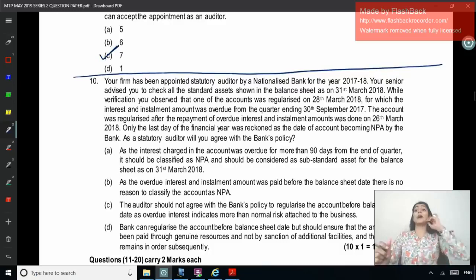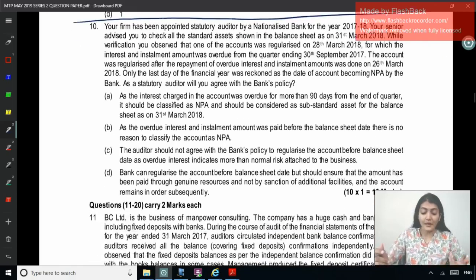Okay, we have in the RBI prudential norms a concept of accounts regularized near about the balance sheet date. Right, regularized on 28th of March, for which the interest and installment amount was overdue from the quarter ending September 2017. The account was regularized after the repayment of overdue interest and installment amounts was done on 26th of March. Only the last day of the financial year was reckoned as the date of account becoming an NPA by the bank. Right, so 28th March it was paid, so that's why as on 31st of March it was not an NPA. As a statutory auditor, will you agree with the bank policy?